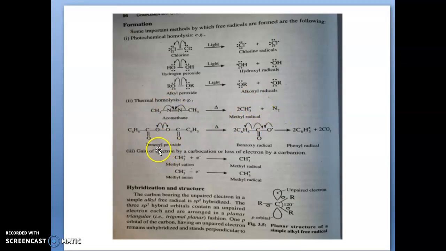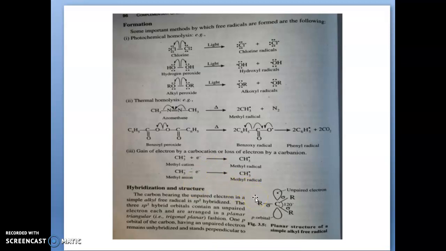And the next example for thermal homolysis is benzoyl peroxide. Here the O-O bond is homolytically cleaved, forming the benzoyloxy radical. That benzoyloxy radical will further undergo homolytic cleavage and form phenyl free radicals, two phenyl free radicals. Next is the gain of an electron by a carbocation or loss of an electron by a carbanion. If a carbocation gains one electron we get a methyl free radical, and if a carbanion releases an electron we get a methyl radical.